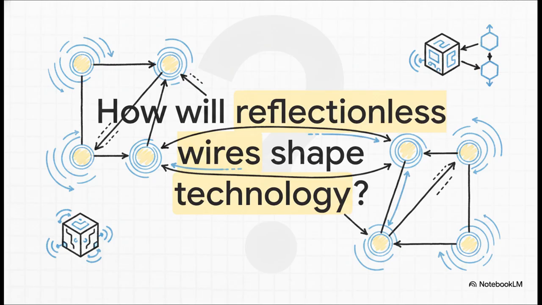From hyper-efficient quantum computers that don't lose data at their intersections, to flawlessly secure communication networks, mastering the quantum crossroads might just be the green light we need for the next great technological revolution.